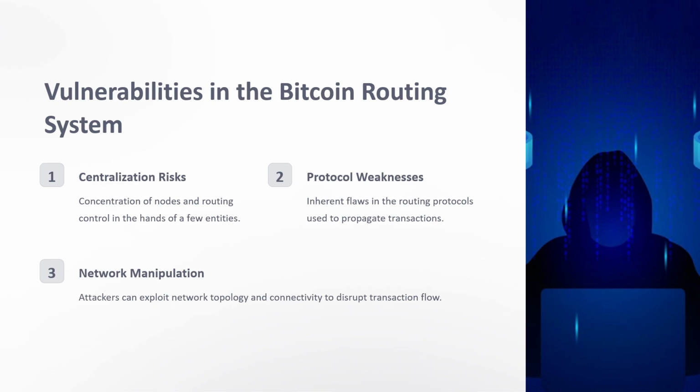Next, network manipulation: attackers can exploit network topology and connectivity to disrupt transaction flow. So they interrupt the network topology and connectivity to disrupt transaction flow. This is one of the drawbacks of using network topology in the routing of bitcoins.